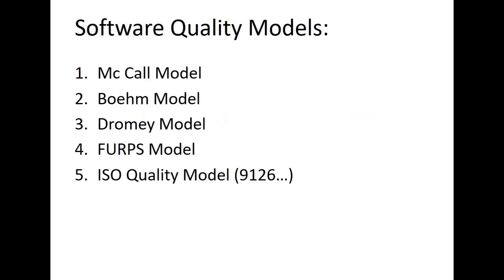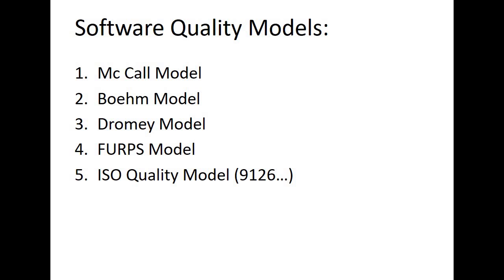Then we have several software quality models, and these models are proposed in the literature, and out of which we are going to cover 5 of these in today's class. So one is your McCall model, which is the oldest model. Then we have Boehm's model. Barry Boehm has contributed a lot in software engineering. Then we have Dromey's model.